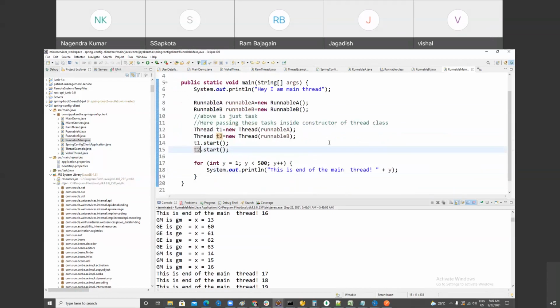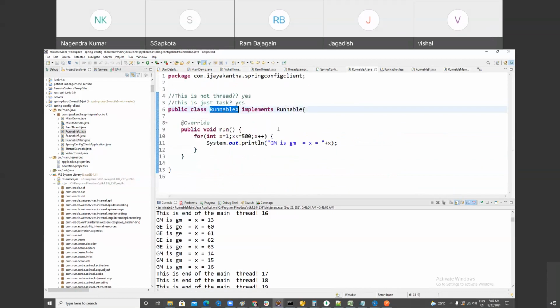So these are two approaches of creating a thread. Which one seems to be simple, extending the Thread class or implementing Runnable? Extending the Thread class is simple. But as a Java programmer, because of one or two lines, you cannot say which one is better. Runnable is better, I would say. Why? Because in Runnable, you are not extending the Thread class. So this is just a task. It is not a thread.